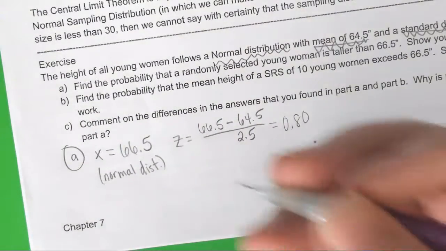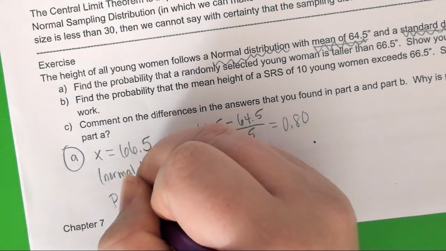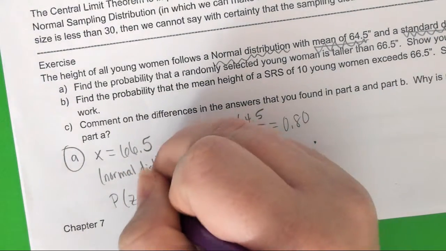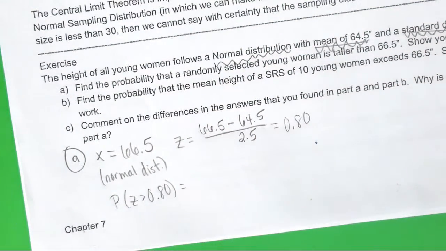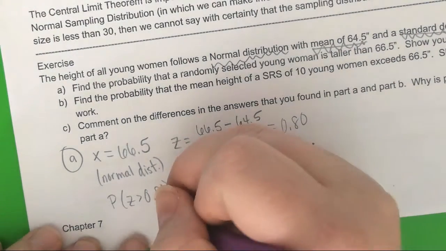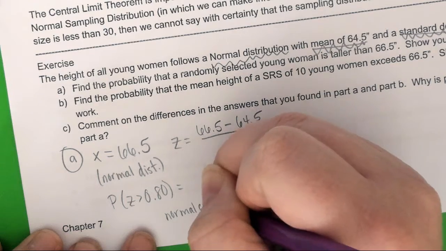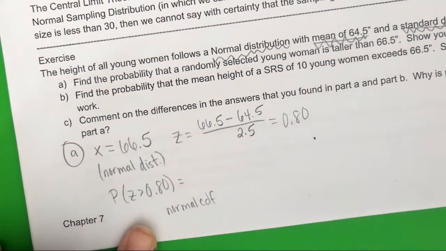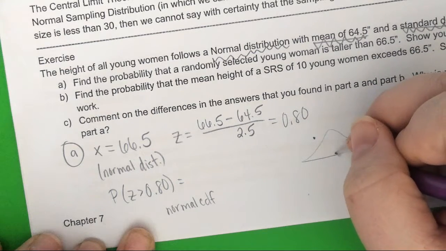Okay, so I'm going to find the probability of z being greater than 0.80. And I'm going to look at my z table because I am who I am. But Hunter's not going to do that. Instead, in his calculator, he's going to press 2nd, VARS, and then normal CDF. And then, so I'm going to draw me a picture.